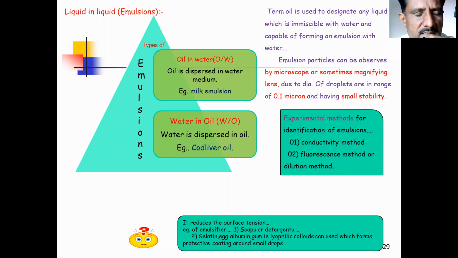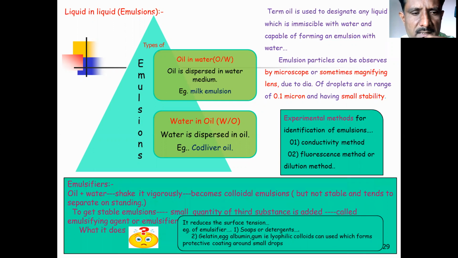There are experimental methods for the observation or identification of the emulsion: the conductivity method, the fluorescence method, or the dilution method. Now you have to add an emulsifier. What is meant by an emulsifier?